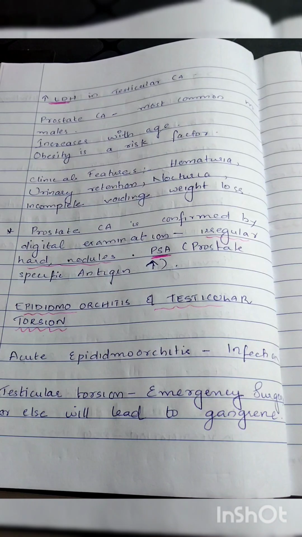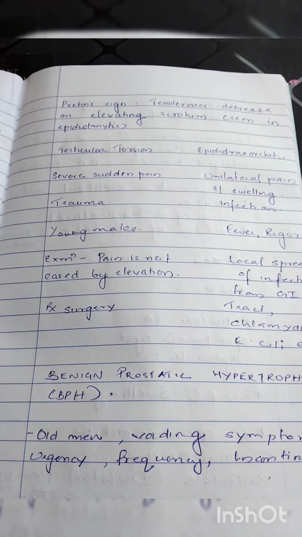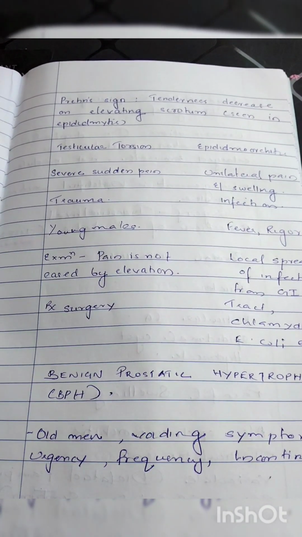Okay. Next, epididymo-orchitis and testicular torsion. Acute epididymo-orchitis is an infection and testicular torsion is an emergency condition and surgery should be done or else it will lead to gangrene. Now about Prehn sign, that is tenderness decreases on elevating the scrotum. It is seen in epididymitis and all. And in testicular torsion, the pain is severe and sudden and it is mainly due to trauma, seen in young males. And pain is not eased by elevation of the scrotum, and the treatment is mainly surgery.